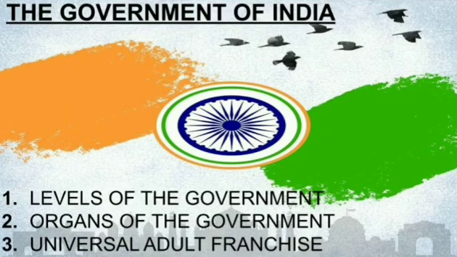So you cannot tell someone that you are coming from the village or your color is dark, or that you are from this community, or you are a girl so you cannot vote. No, nothing like this, no discrimination. Every citizen of our country, India, who is 18 or above has the right to cast their vote in the elections, and that is called as what? Universal adult franchise. So a quick summary of our lesson.